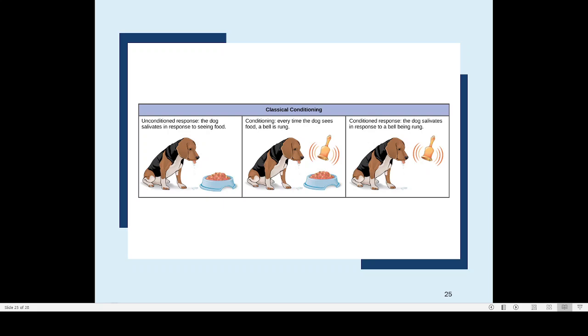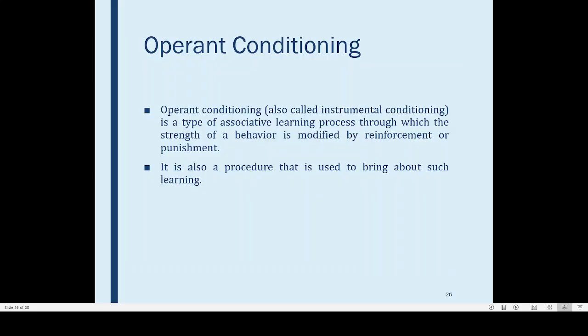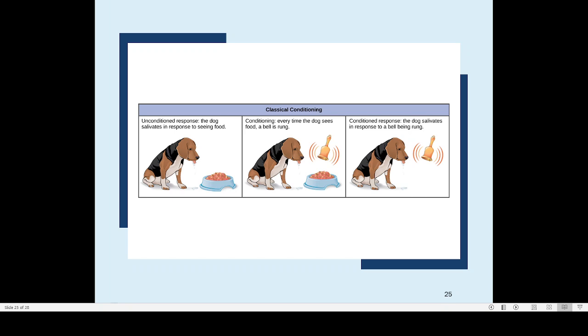So almost all our behavior is a kind of conditioned reflex or conditioned learning. In everything that you are, for example, when you meet the principal, you are behaving in a particular way. When you meet parents, you are behaving in a particular way. When you see a priest, you are behaving in a particular way. Because all these are actually conditioned behavior. Because from your elders, you might have observed that this is the way I should respond. So these are all conditioned learning. So conditioned learning is an important type of learning that we are having in our life.